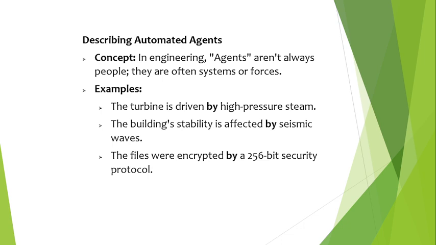In engineering, sometimes the agent is not a person. Sometimes machines, systems, or natural forces perform the action. Example, the turbine is driven by high pressure steam. The building's stability is affected by seismic waves. The files were encrypted by a security protocol. In these cases, the agent is a machine, system, or natural force. So remember, agents are not always people in engineering. It can be machines, software, natural forces, or automated systems.